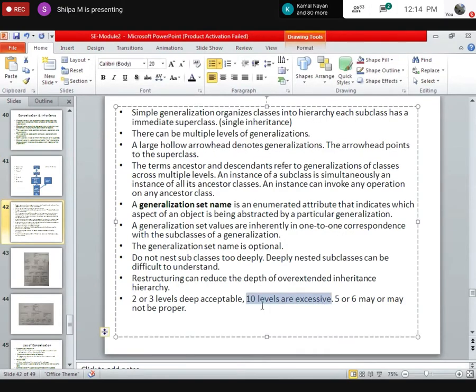If there are 10 levels like that, it leads to confusion. So while designing these classes, we should be careful. Okay. So ma'am, then how can I reduce it? See, it all depends upon your identifying of the classes and objects. If you do it properly, then coming up with a class diagram will be very easy. Fine with this? Anything else? You can read out the slide. If any doubts, let me know.